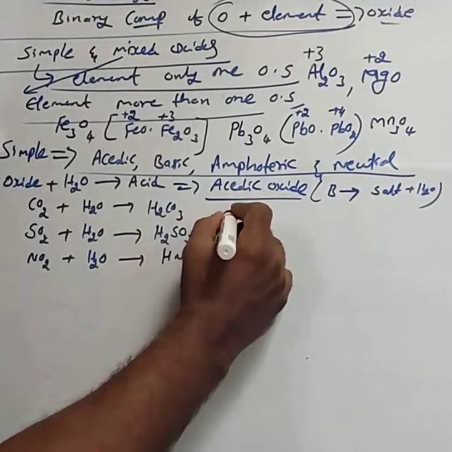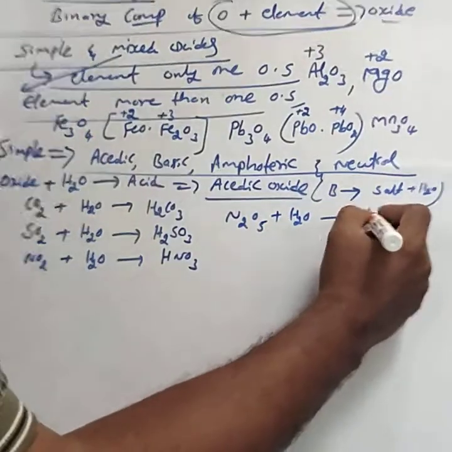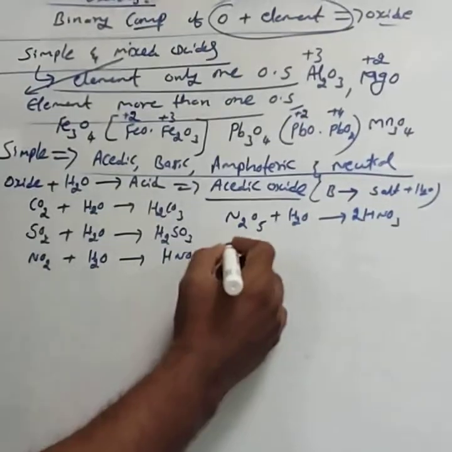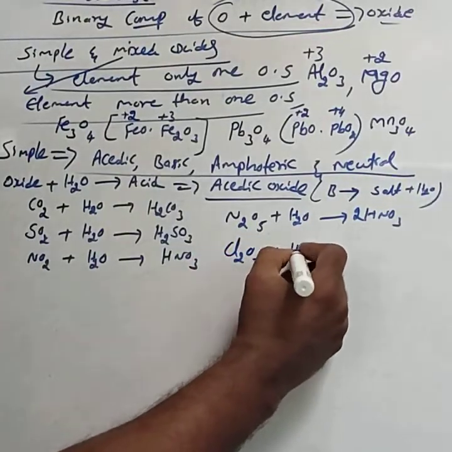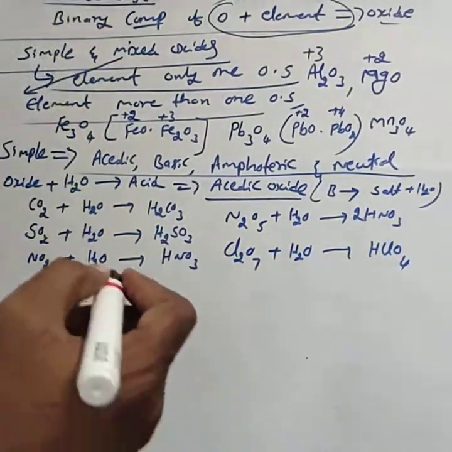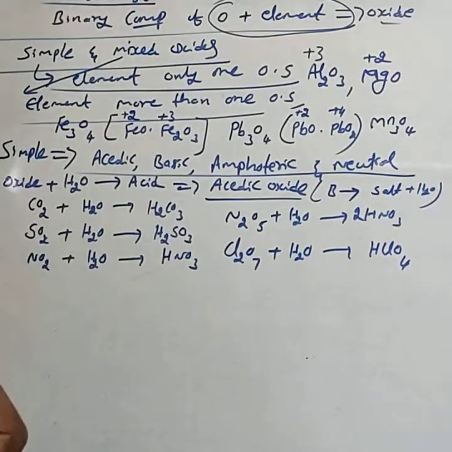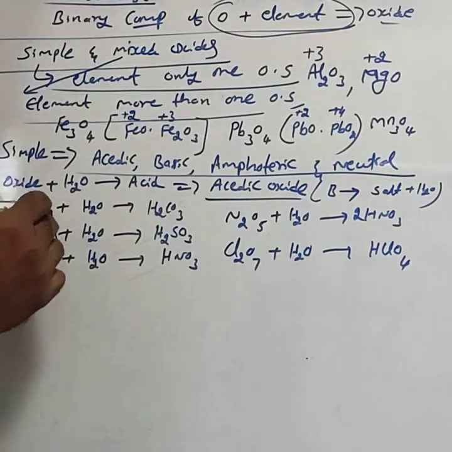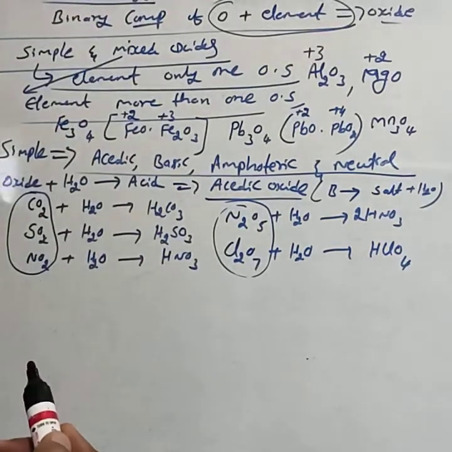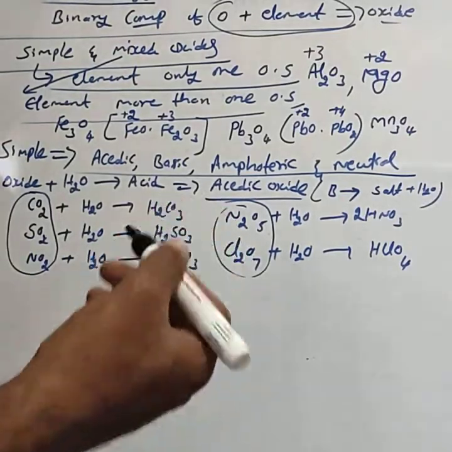Or you can take N2O5, nitrogen pentoxide, dissolved in water, it also forms nitric acid, 2 moles of HNO3. Or Cl2O7, when dissolved in water, forms HClO4, that is perchloric acid. These are all considered acidic oxides: CO2, SO2, NO2, N2O5 and Cl2O7. These are some examples of acidic oxides.